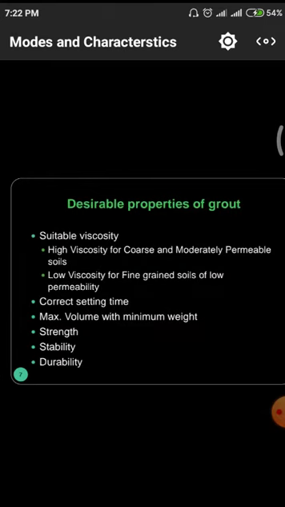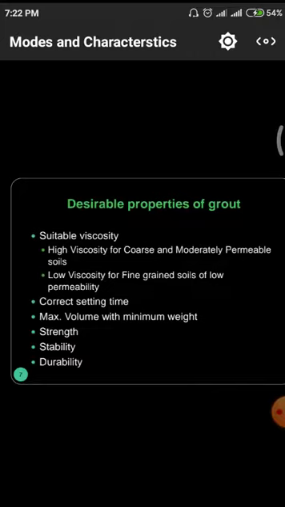Next are the desirable properties of these grout materials. Suitable viscosity: high viscosity for coarse and moderately permeable soils, and low viscosity for fine-grained soils with low permeability. And next one is correction of setting time. Third one is maximum volume with minimum weight. That means it should be lightweight and able to fill large quantities of volume. Simply, it should be a very low density material.